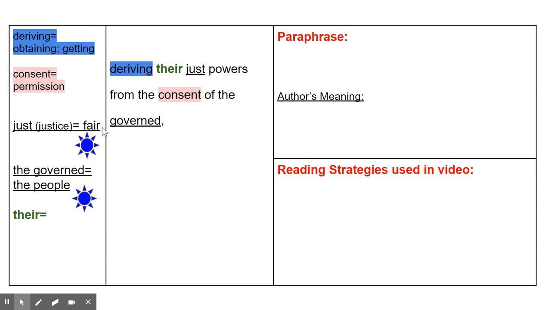Okay. We're going to build on that. I have 2 pieces of prior knowledge, so you might know a synonym for just. I'm going to use fair. When you see the word just, it might make you think of justice, and that should help make a connection for you. And then I also have the synonym people. So a government rules or manages people. Those people are the governed, they're the subject, right? The governed are the people because they are ruled by the government.